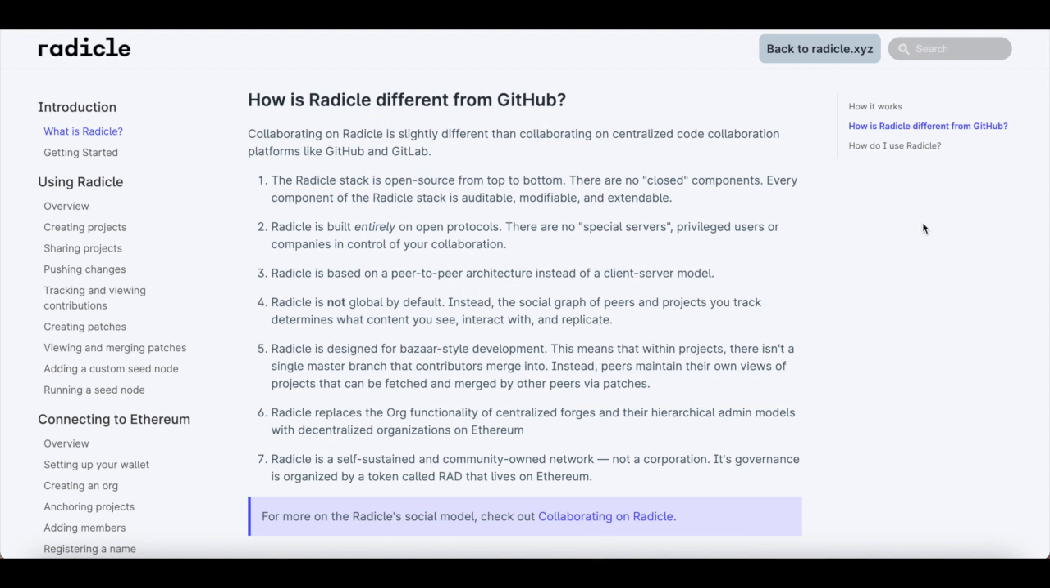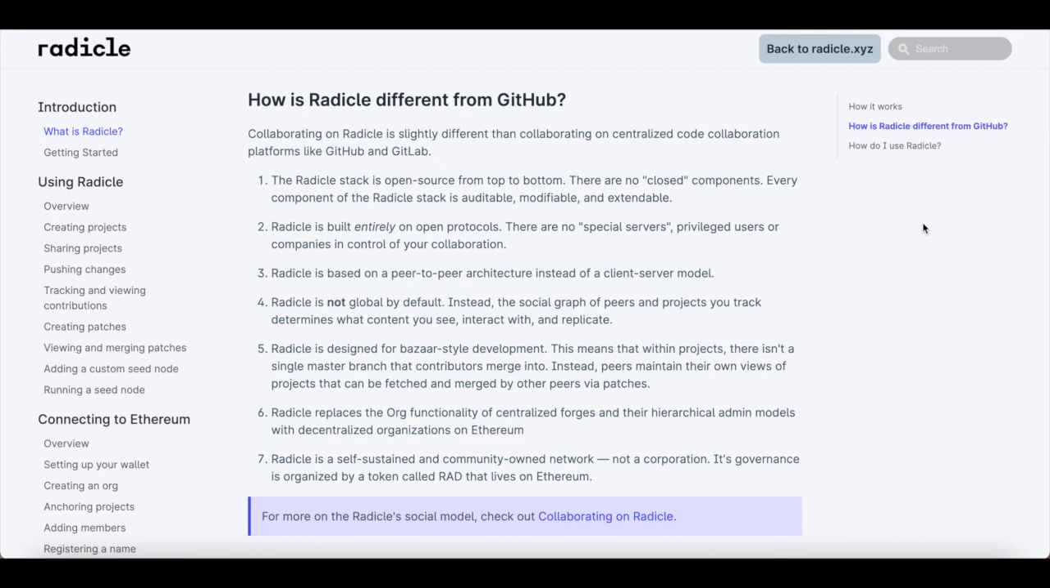Now, the Radicle stack is open source from the top to bottom. There are no closed components. Every component of the Radicle stack is auditable. Radicle is also built entirely on open protocols. There is no special server, privileged user, or company in control of your collaboration. That's really good for a lot of developers around the world. I'm telling you, a lot of developers have been waiting for a platform like this. They've been dreaming for the day that they have a platform like this that allows them to have more free range. It's honestly incredible.